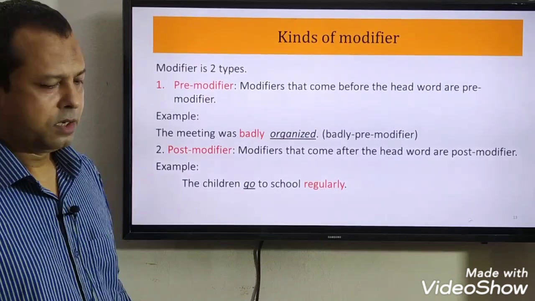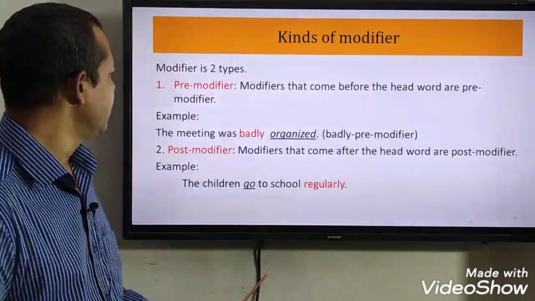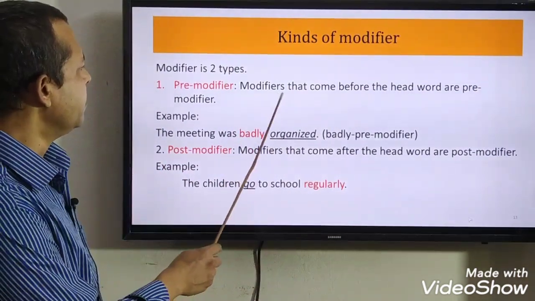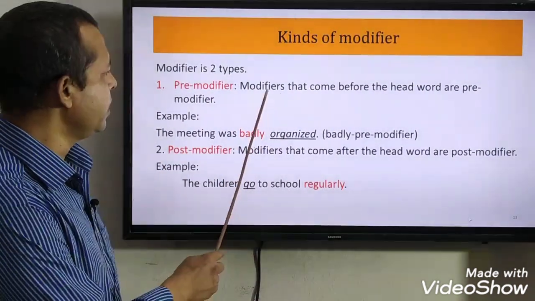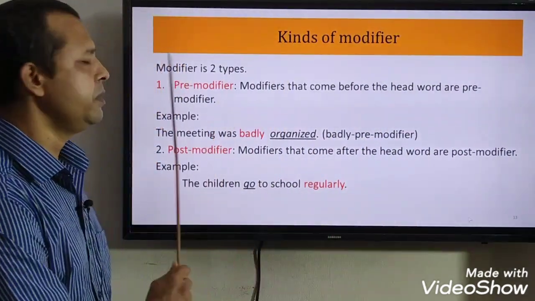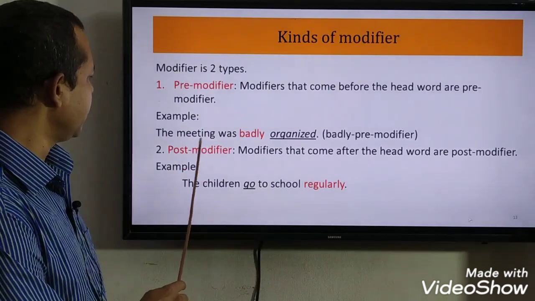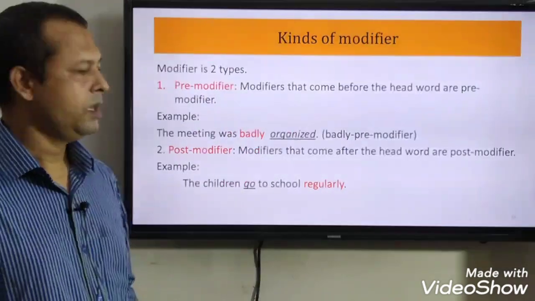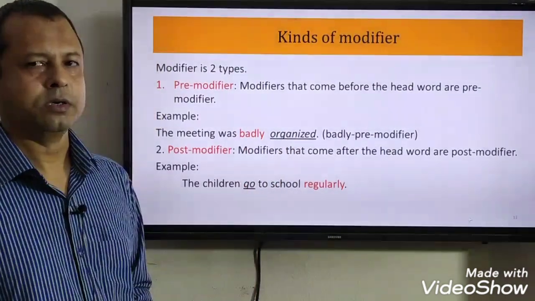Kinds of modifier. Modifiers are of two types: pre-modifier and post-modifier. Pre-modifiers are modifiers that come before the head word. Example: the meeting was badly organized. Here badly is the modifier and organized is the head word.